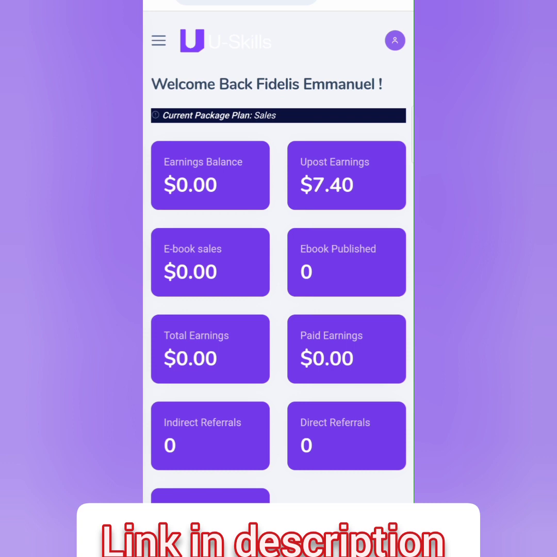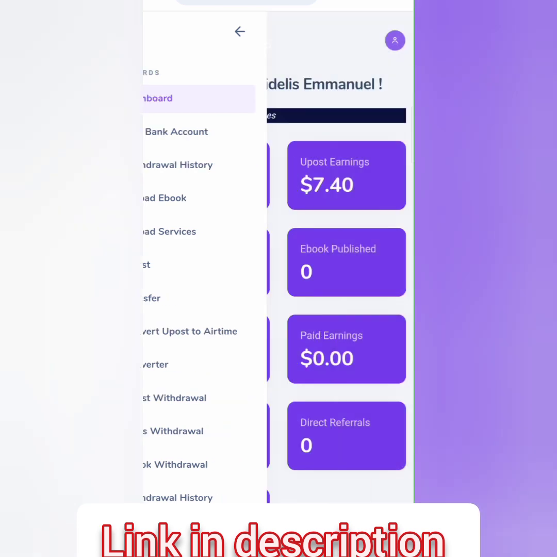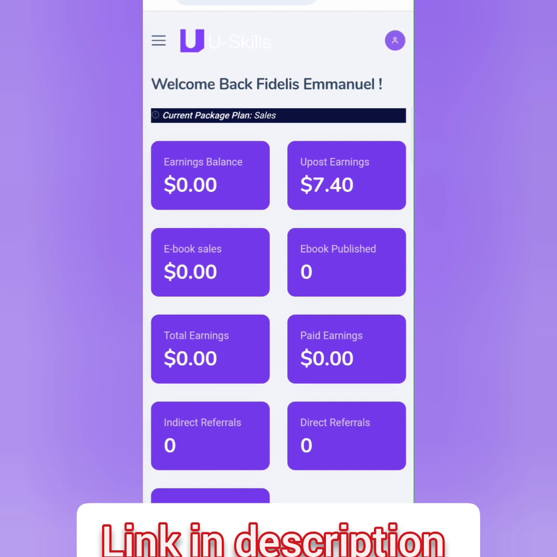Just message me, because for you to register you need a coupon code. You need a coupon code that will allow you to get access to the account. Without the coupon code, you will not be able to register. For you to get that coupon code, that is the one-time payment. You make a payment of 4,500 naira to a vendor, then you get the coupon code. So that's as simple as that.